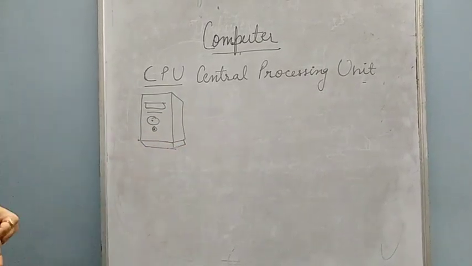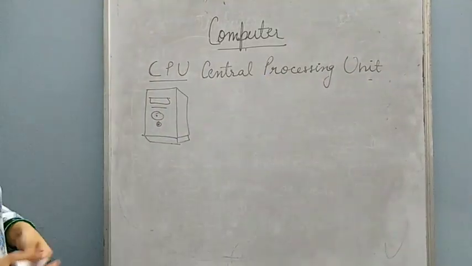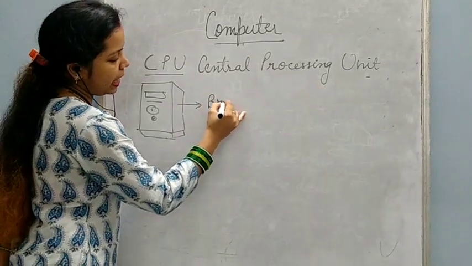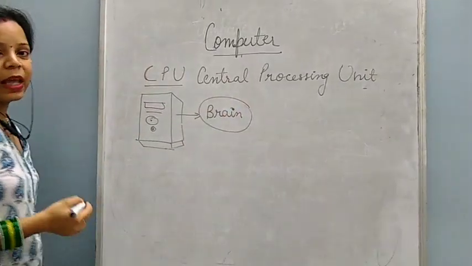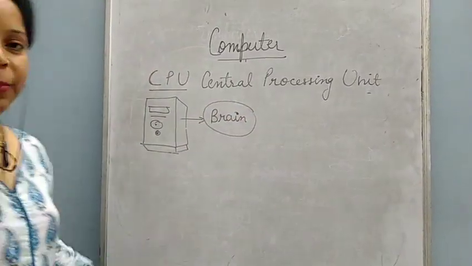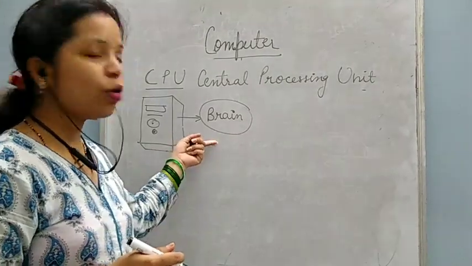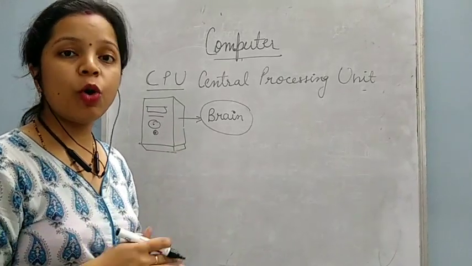This CPU is the central processing unit of the computer, and this is also known as brain of computer. Why it is called brain of computer? As we all have a brain, and whatever work we are doing, it is controlled by our brain. Our brain controls our whole body.